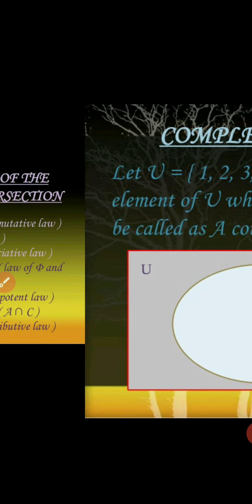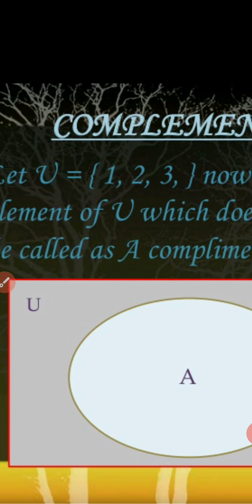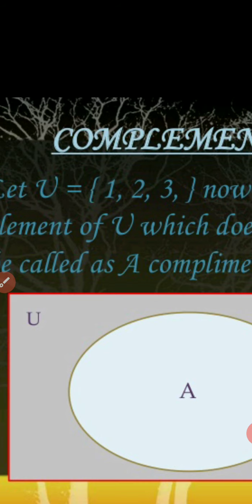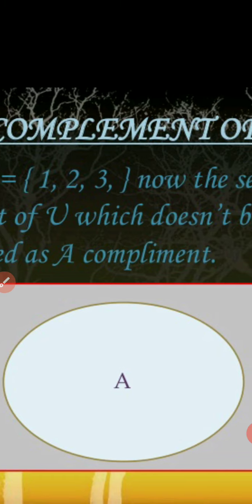Next one, complement of a set. Let U be a universal set having the elements 1, 2, 3.